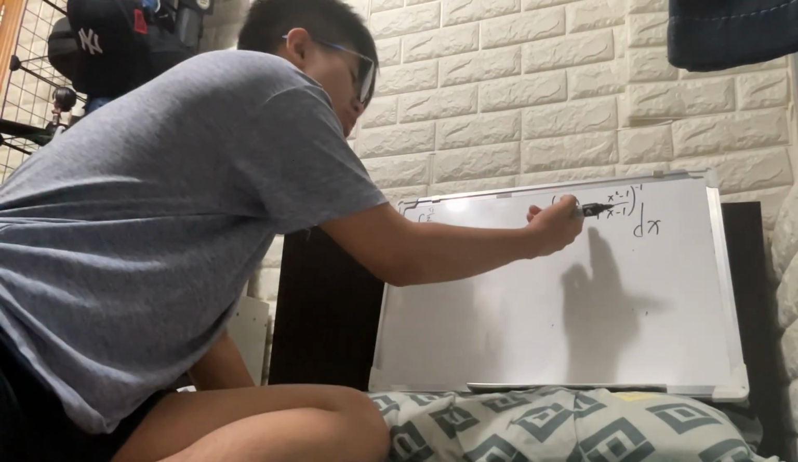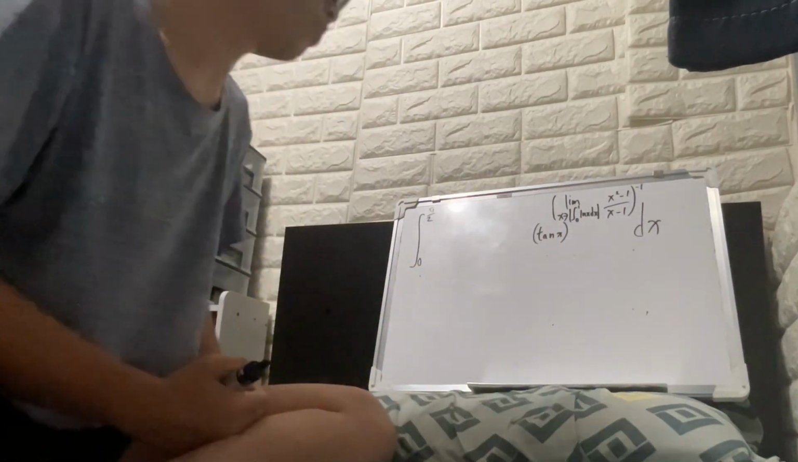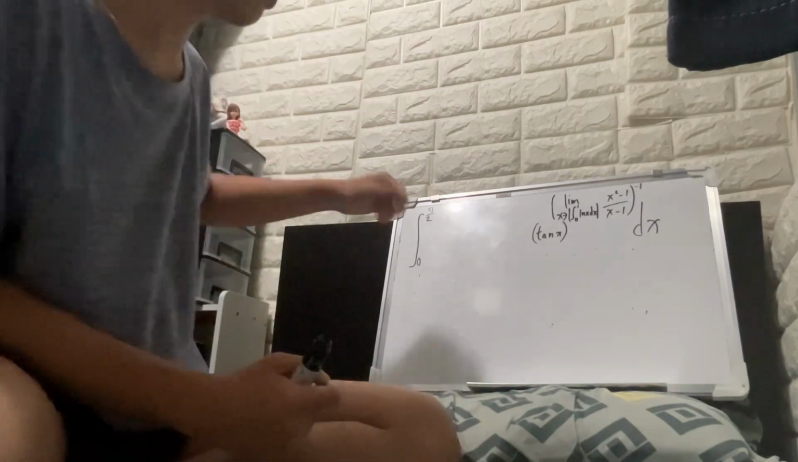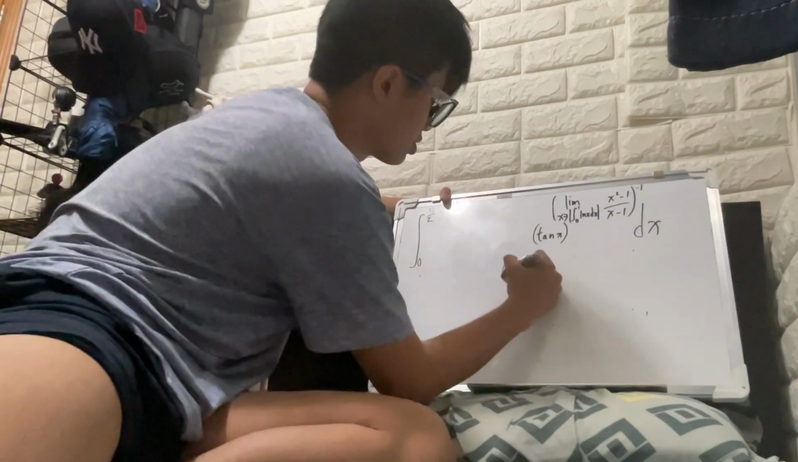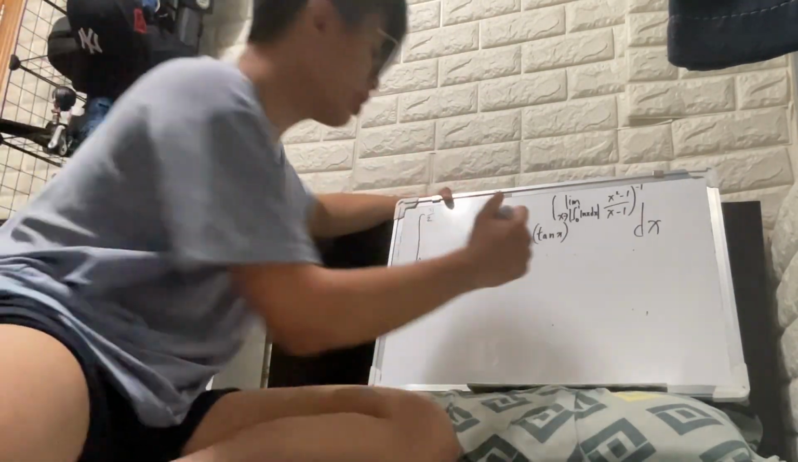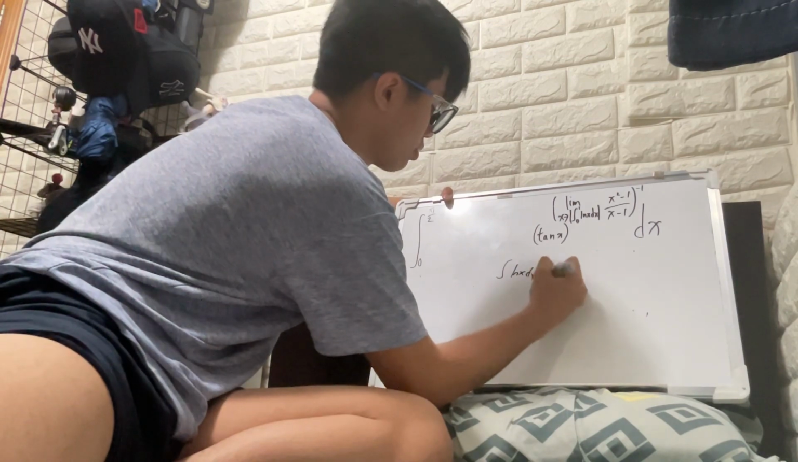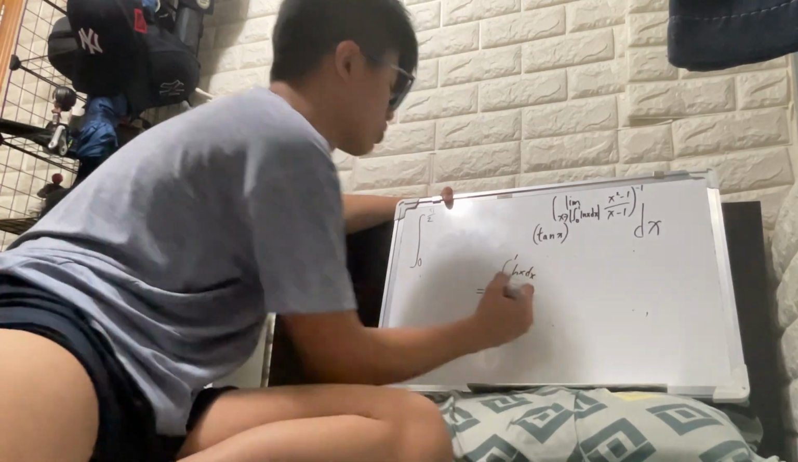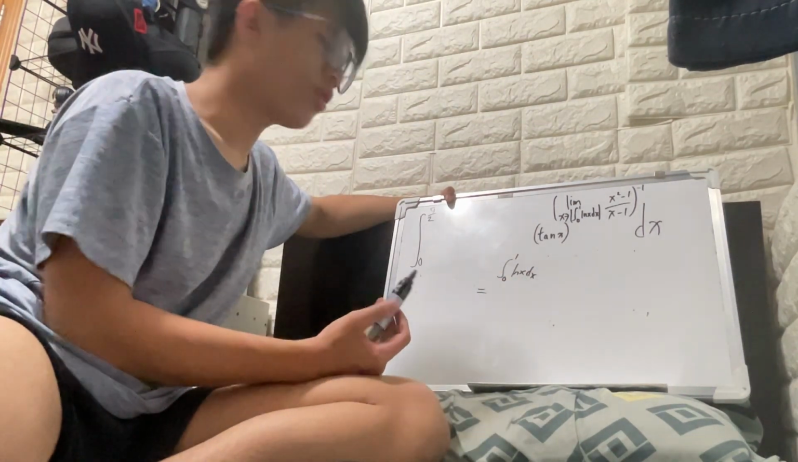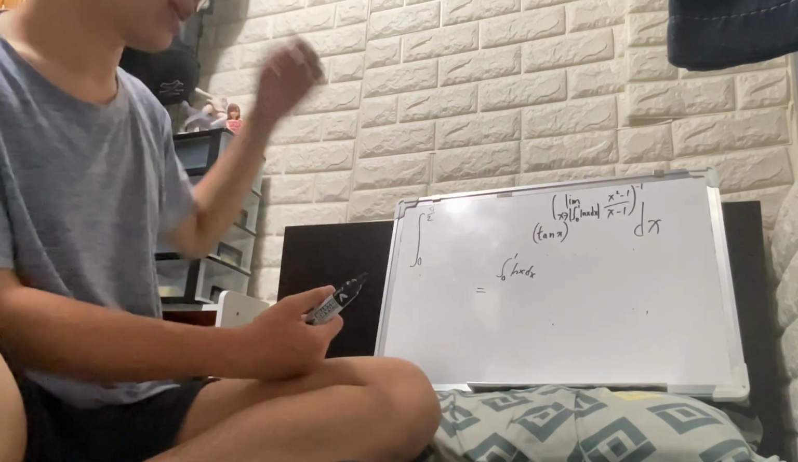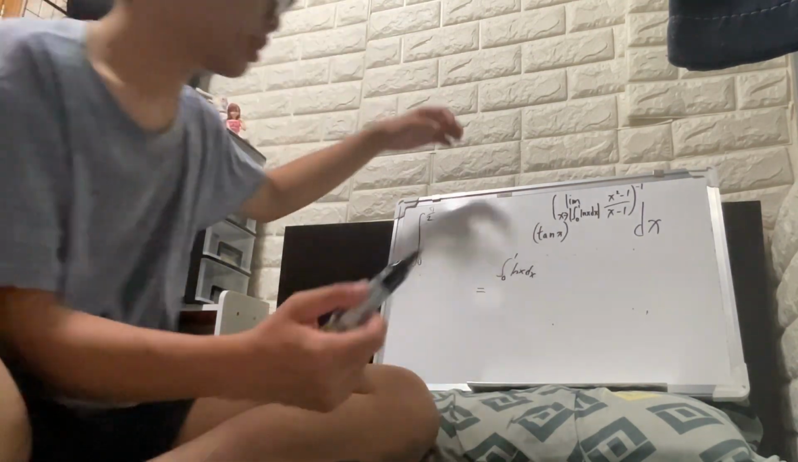So let me just figure out what's the number here. Limit as x approaches something. So let me just do this first. The integral of ln x dx going from 0 to 1. This is a really famous one. When you need to integrate ln x, you need to use integration by parts.